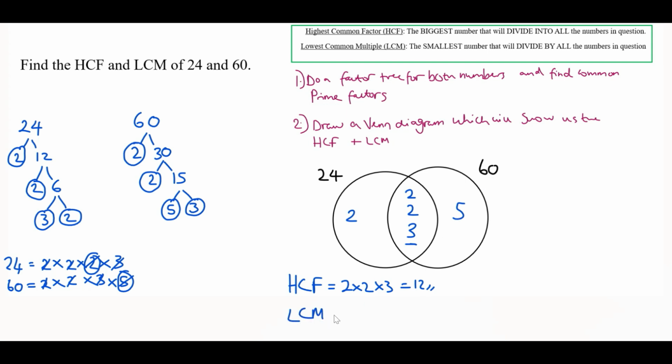For our lowest common multiple, we just need to multiply all of these prime factors together. So that will be 2 times 2 times 2 times 3 times 5. And an easier way to do this would be if we look at this whole circle here, that is 60. So we just need to do 60 multiplied by 2.